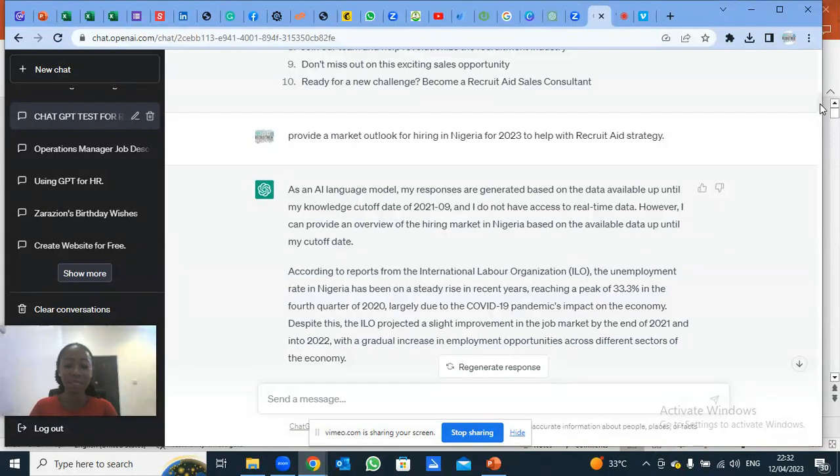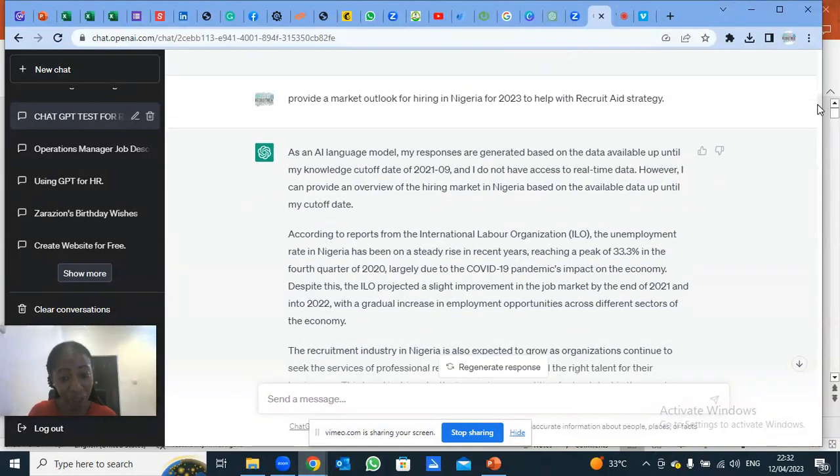And so whatever data it is going to give you is limited to 2021. So it already tells me here that as an AI language model, the available data that I have is limited to September 2021, so it does not have access to this 2023 that I'm asking for.